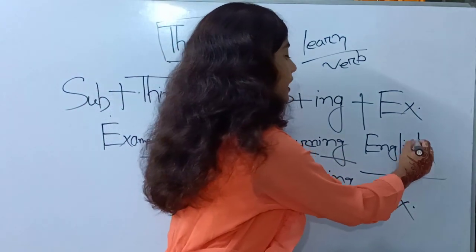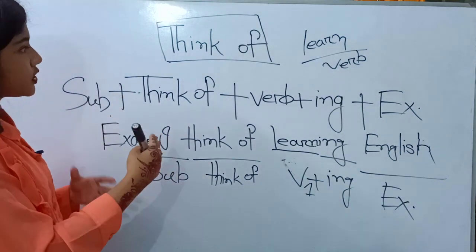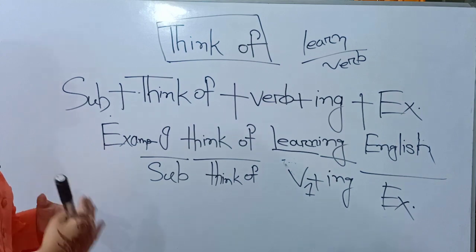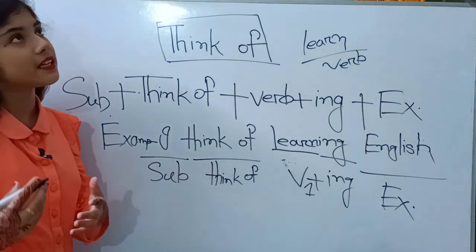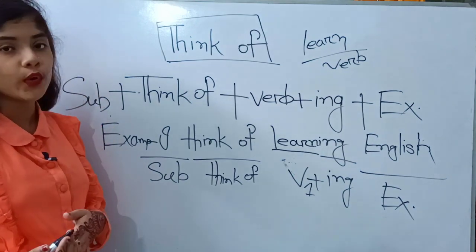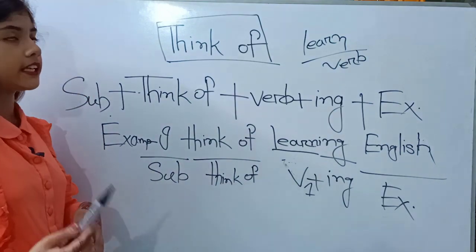If you follow the board, you'll be able to know about it: think of plus verb plus ing plus extension. Sometimes you can add a subject or sometimes you don't need to add a subject. It's up to you. So, I think of learning English.